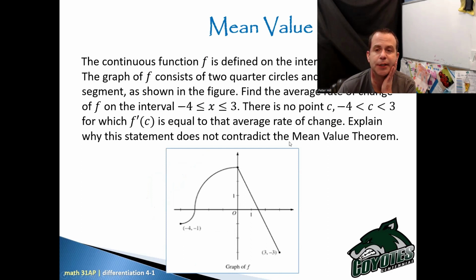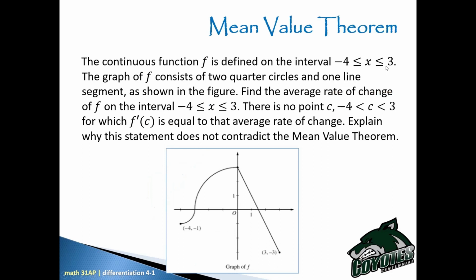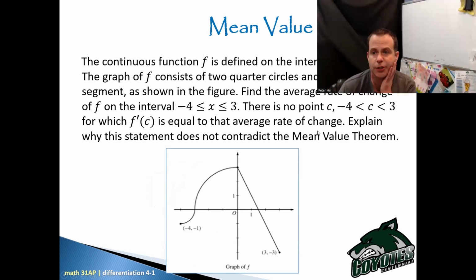All right, the continuous function f is defined on the interval -4 to 3. That'd be the closed interval because it includes both -4 and 3. The graph of f consists of 2 quarter circles and 1 line segment, as shown in the figure. Find the average rate of change of f on the interval -4 to 3. There is no point C, where C is in between -4 and 3, for which the derivative of f at C is equal to the average rate of change. Explain why this statement does not contradict the mean value theorem.